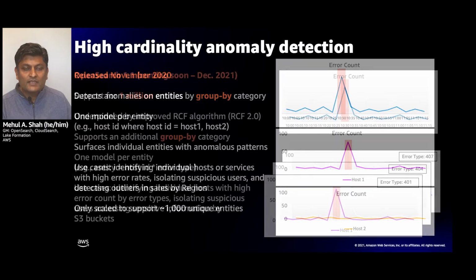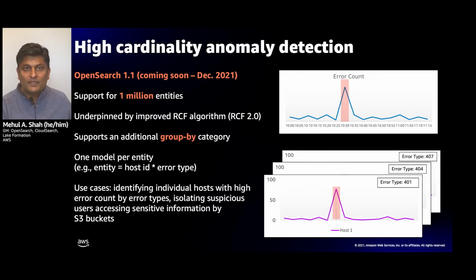And so just recently in OpenSearch 1.1, which we released already in open source, we have even higher cardinality anomaly detection based on a modification of the random cut forest algorithm that supports more than 1 million entities. You can actually specify additional group by categories. So in this case, you might group by host and error type and look at anomalies in the error counts per error type, for example. And you can basically scale as much as you need now with the new techniques that we've released. And again, this is coming soon to the managed service in December.